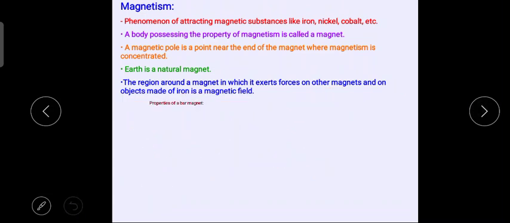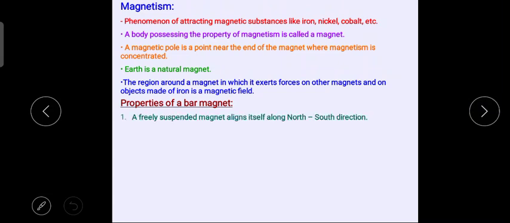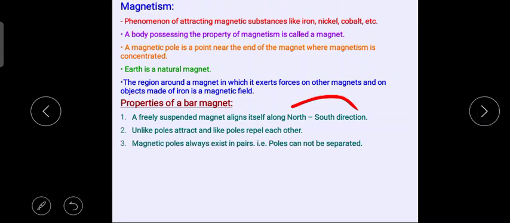Now the properties of a bar magnet, which we have studied several times in class 10th also. If you suspend a magnet freely, it will align itself along the north-south direction. Unlike poles attract and like poles repel each other.